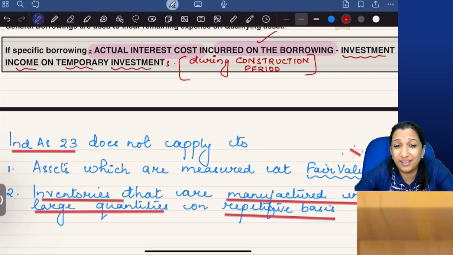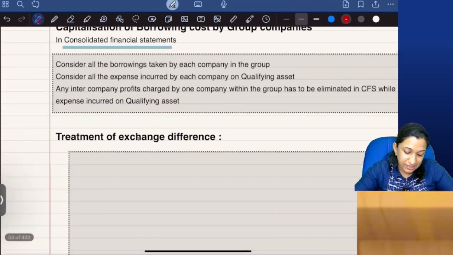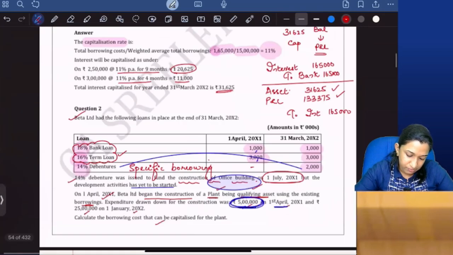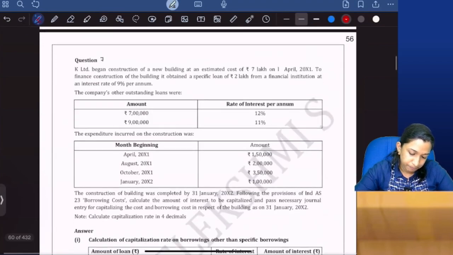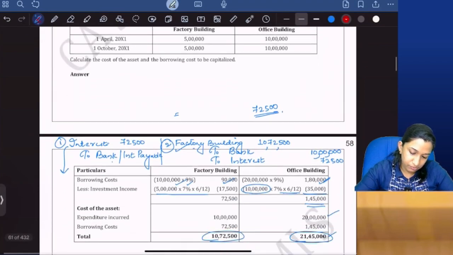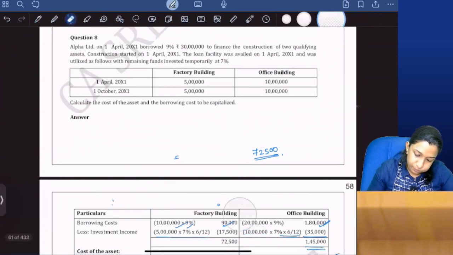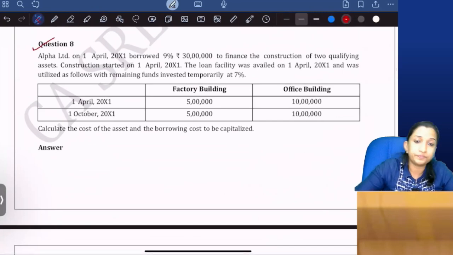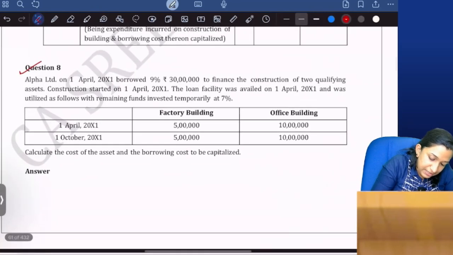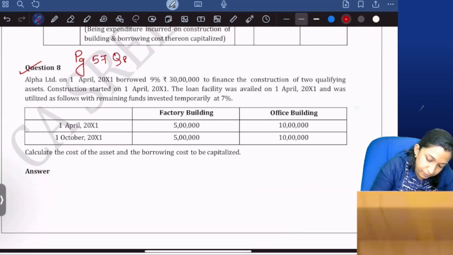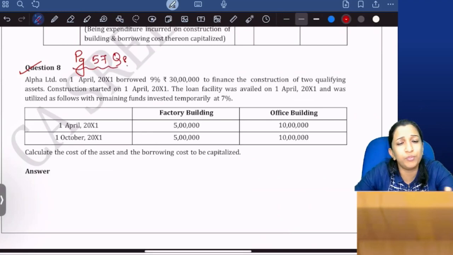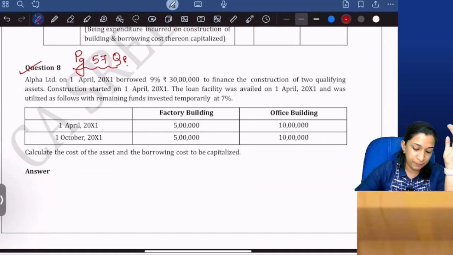Not clear? I'm getting confused? Okay, then we'll take a question. In our material, question number 8, on page number 57. Almost all the questions are study material questions only. So question number 8, please focus.